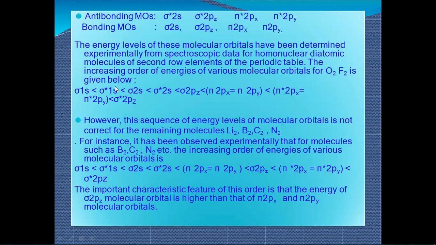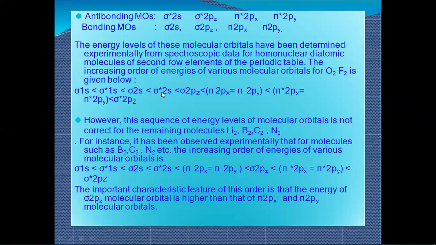We write them together, since sigma 1s has a lower energy as compared to sigma star 1s. So sigma 1s, sigma star 1s, sigma 2s, sigma star 2s. The star means anti-bonding molecular orbital, and the normal sigma shows the bonding molecular orbital.